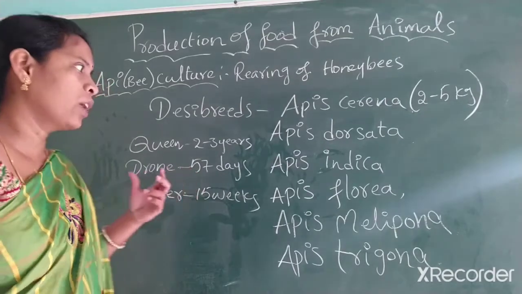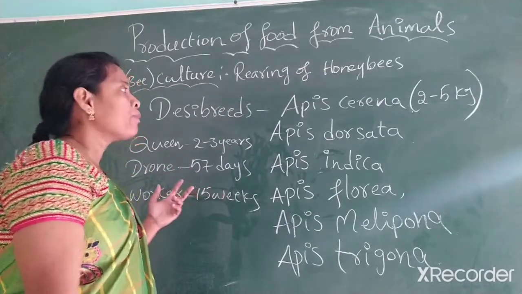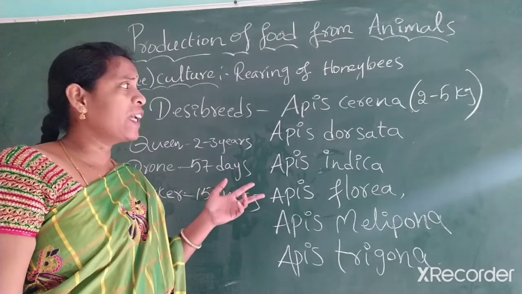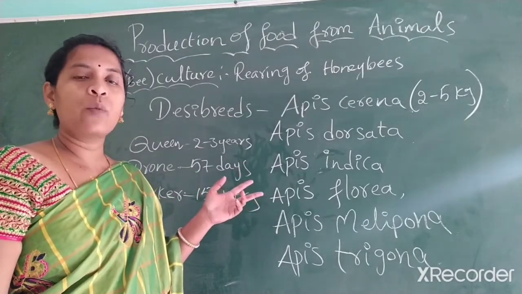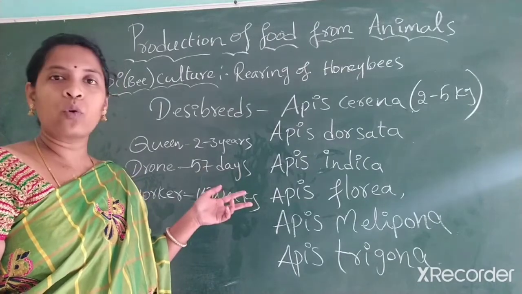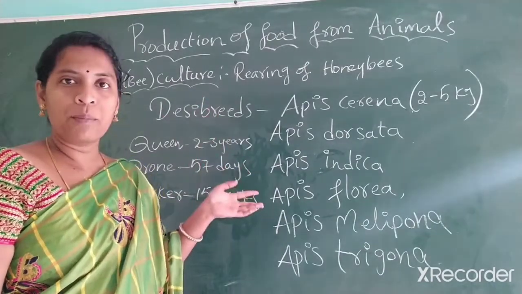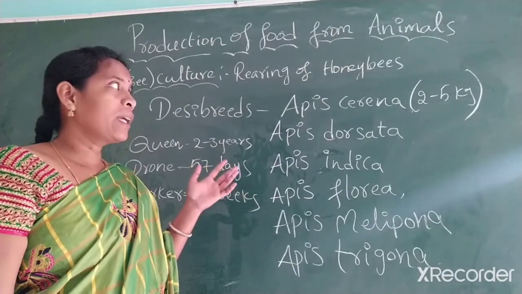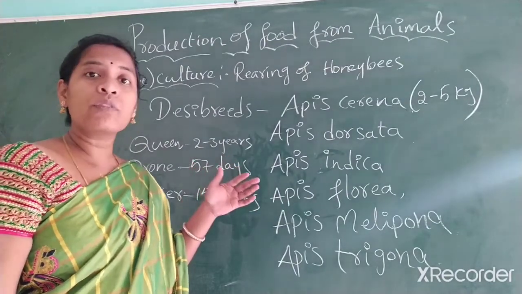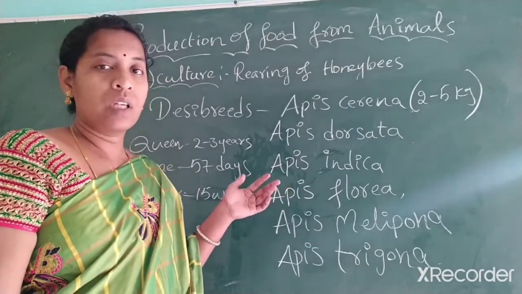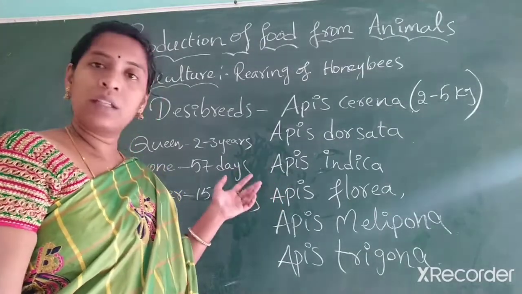Okay, just now we look at it again, we'll come back to the topic. So these are the Indian species. Basically, we find all these species in forest areas where they naturally grow, or otherwise in high areas. But nowadays, due to the decreasing number of honeybees, we are rearing them in our local area. Okay, so how we rear it, I will tell you.